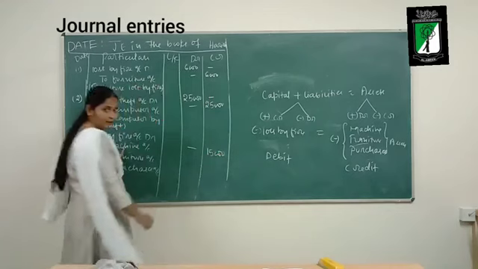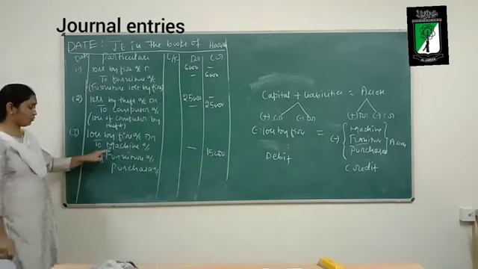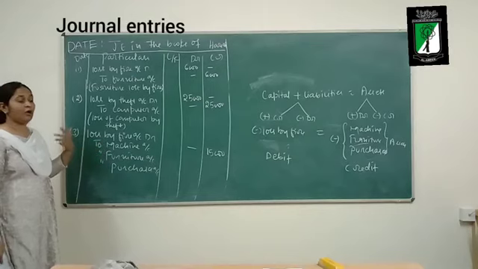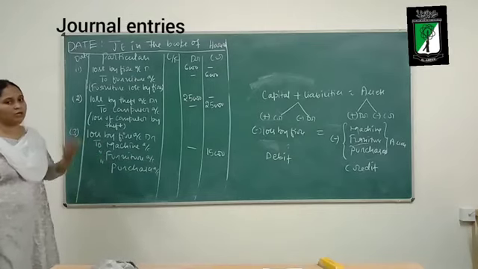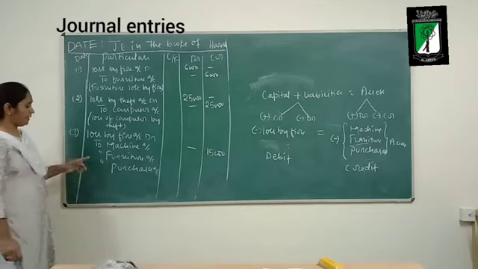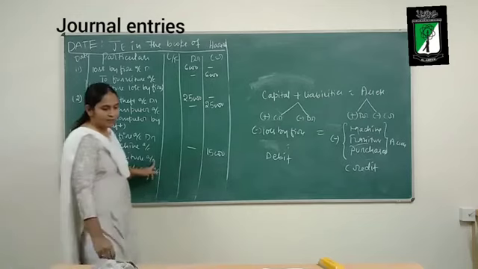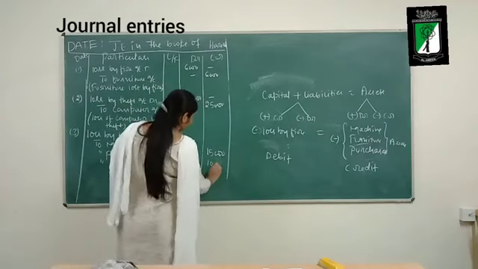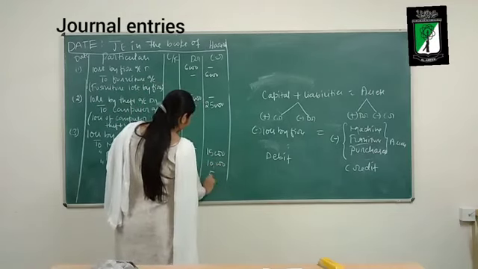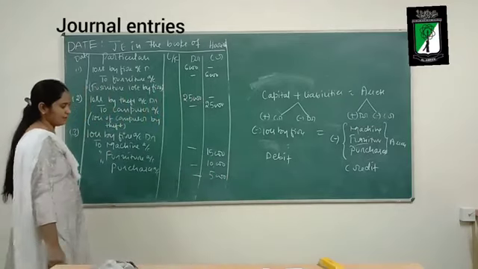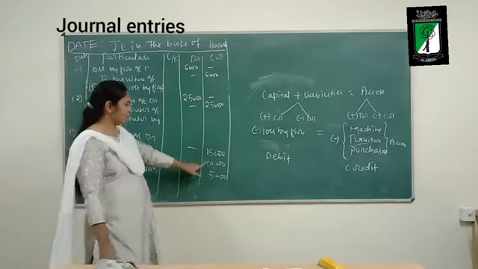Even this is a compound entry. I have more than one credit and one debit. So when you have more than one debit and more than one credit, it is called a compound entry. So what is the loss of furniture by fire? The loss of furniture by fire is rupees 10,000 and purchases is rupees 5,000. Add up all these three figures. Okay. So how much?